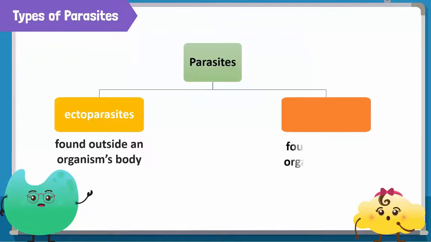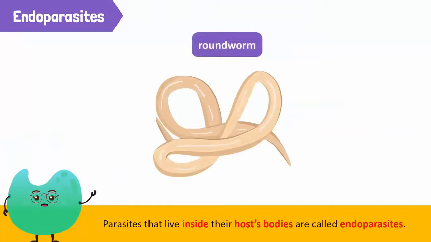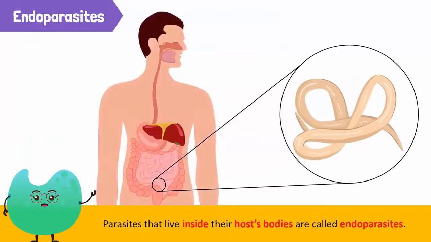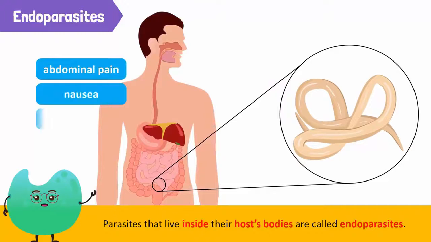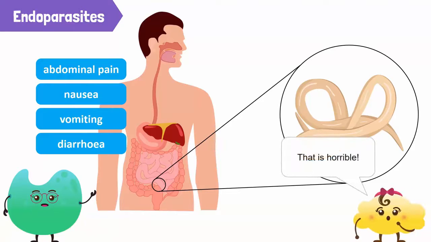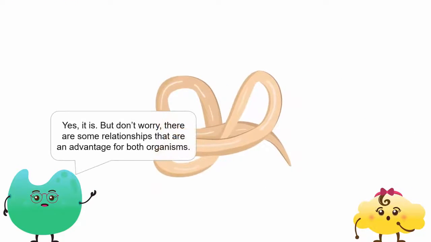On the other hand, parasites that live inside their host's body are called endoparasites. An example of such parasites is the roundworm. They can be found in humans' intestines, which cause abdominal pain, nausea, vomiting, diarrhea, and visible worms in stool. That is horrible. Yes, it is. But don't worry.